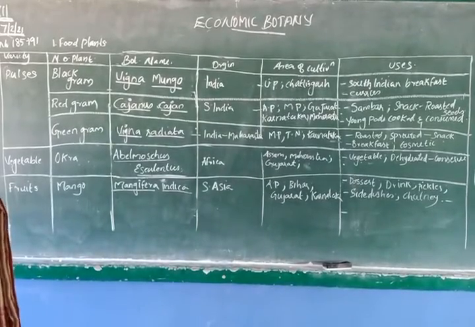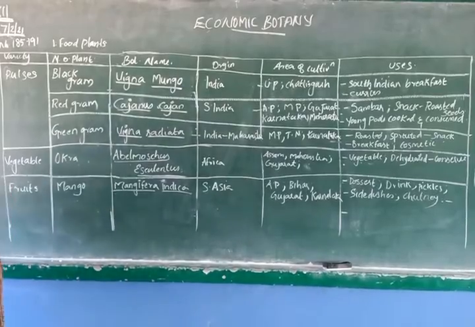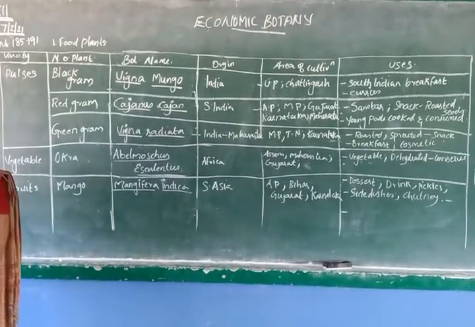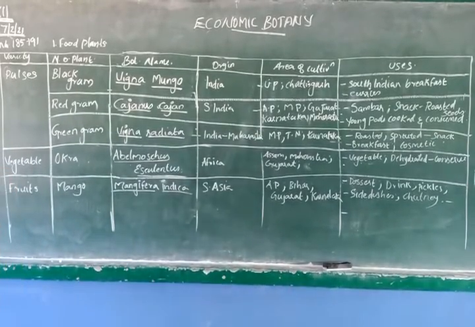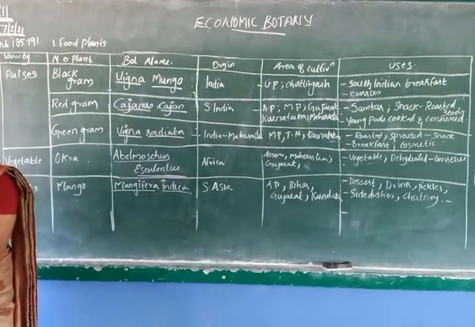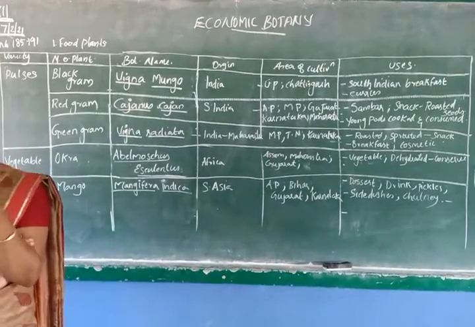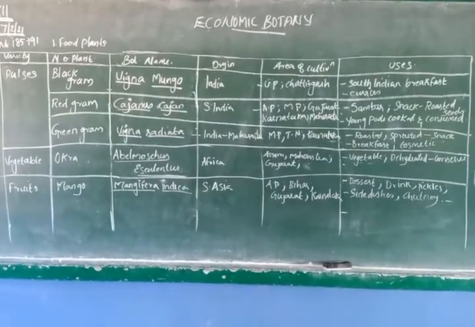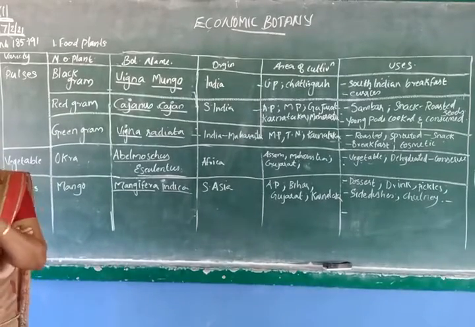Mainly north people use dal to make dal curry, dal fry. Then in South India we will use this red gram for the preparation of sambar. Mainly sambar, and also we will roast them. We will roast the red gram and along with salt and chilli powder, we will use them as a snack.